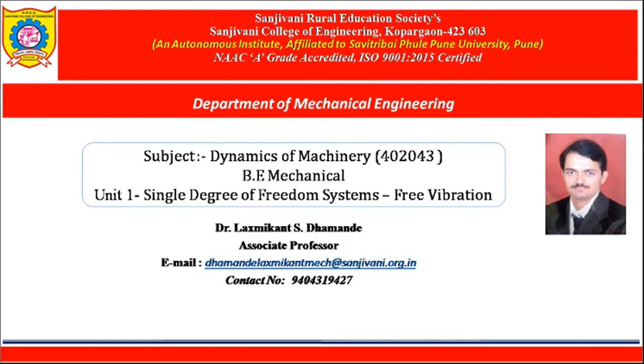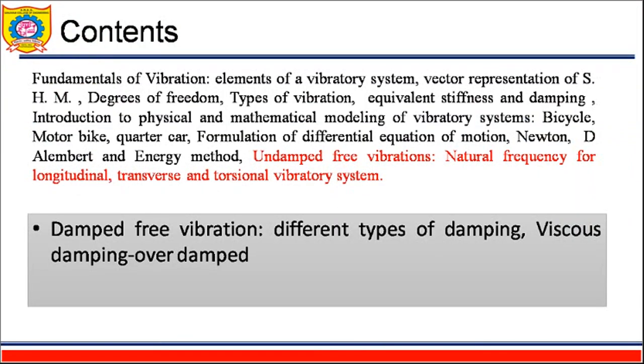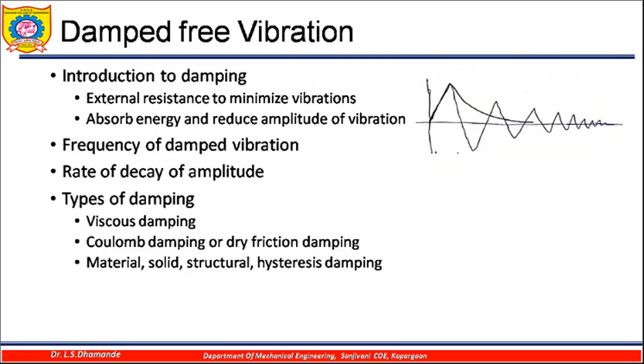So now we will see the damped free vibration. In that case we will see the different types of damping, viscous damping, and we will discuss a particular case of over damped under the viscous damping. So damping is nothing but an external resistance to minimize the vibrations. It absorbs the energy and reduces the amplitude of vibrations.